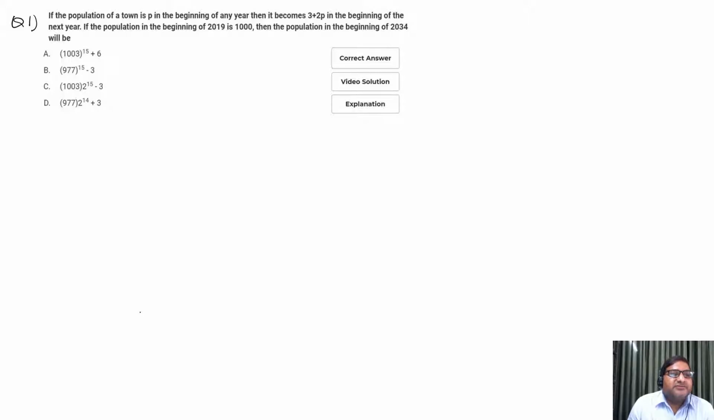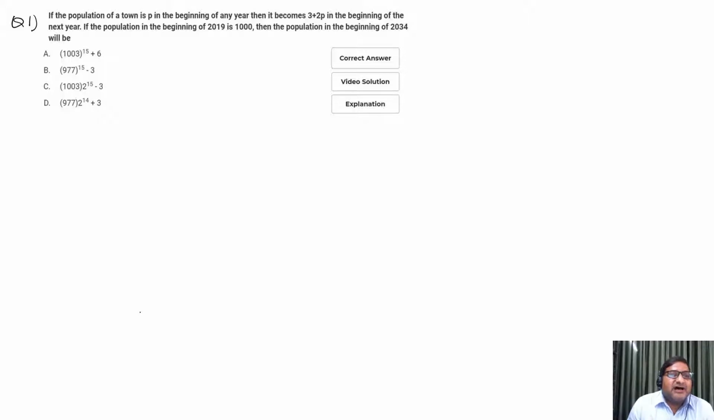In that, the first question is: if the population of a town is P in the beginning of any year, then it becomes 3 plus 2P in the beginning of the next year. If the population in the beginning of 2019 is 1000, then the population in the beginning of 2034 will be? Which option is correct? Let us solve this question.